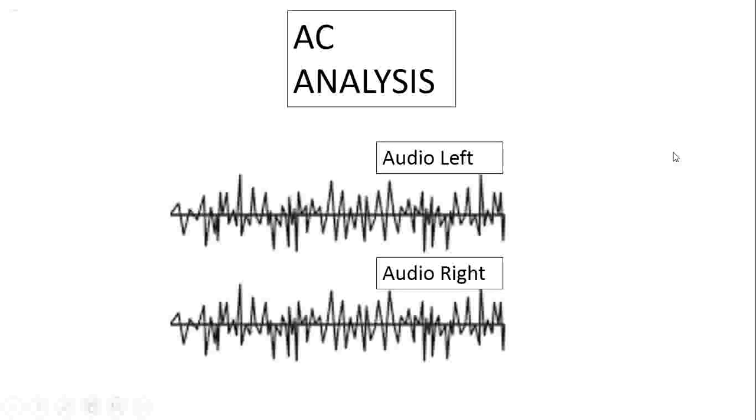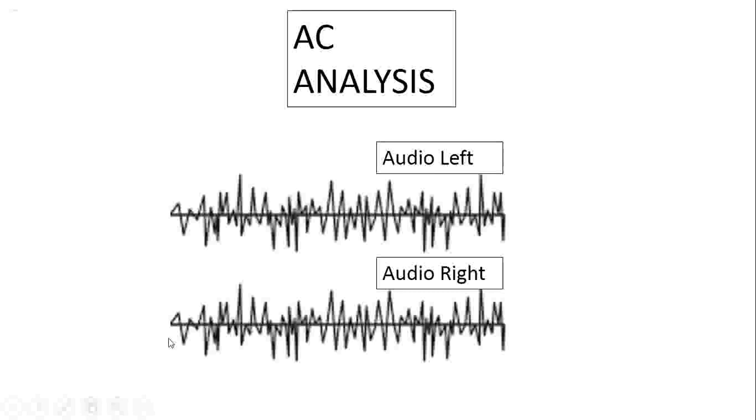And these two things you have to carry out, that is DC analysis and AC analysis. For DC analysis we use a multimeter to take the different readings, and as far as AC analysis is concerned, we use a digital storage oscilloscope.